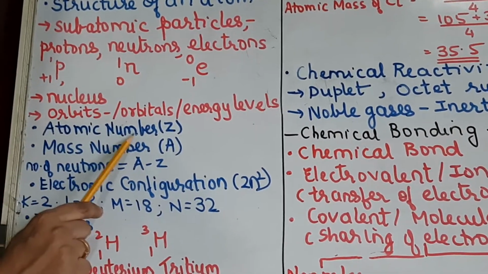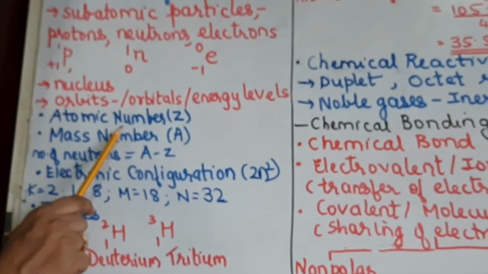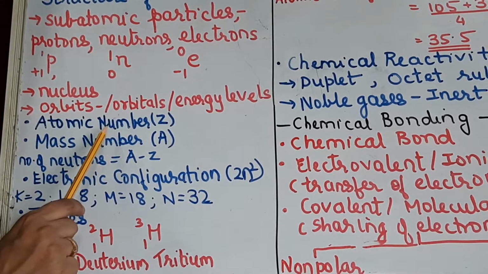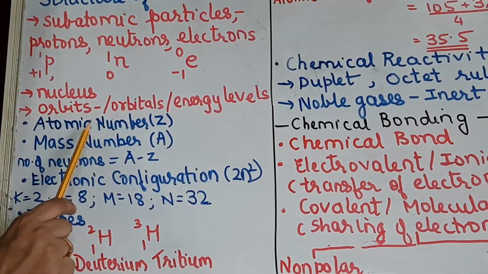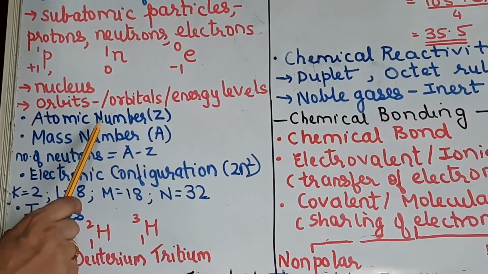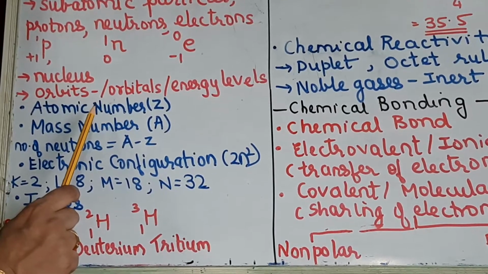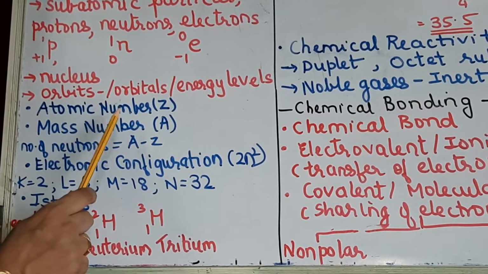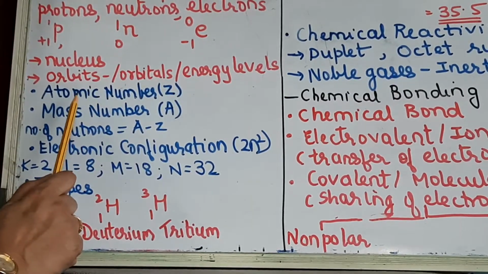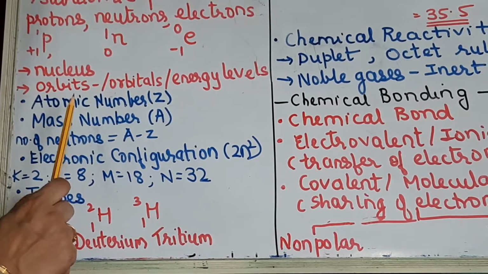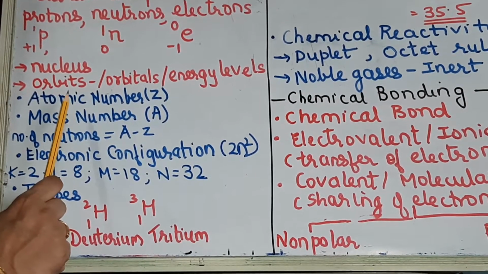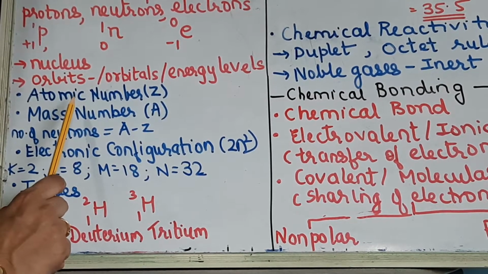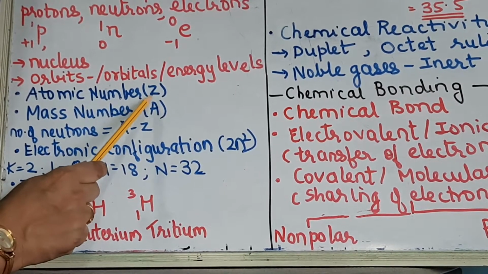So atomic number is either the number of protons which are present in the nucleus, or it is also equal to the number of electrons, or it is the net positive charge which is present inside the nucleus. So any one definition you can write for atomic number. Now every element will have only a specific atomic number. For example, the atomic number of oxygen is 8, nitrogen is 7. Okay, so atomic number refers to the number of protons which are present in the nucleus, which is also equal to the number of electrons, or it is the net positive charge present inside the nucleus, designated by the letter Z.